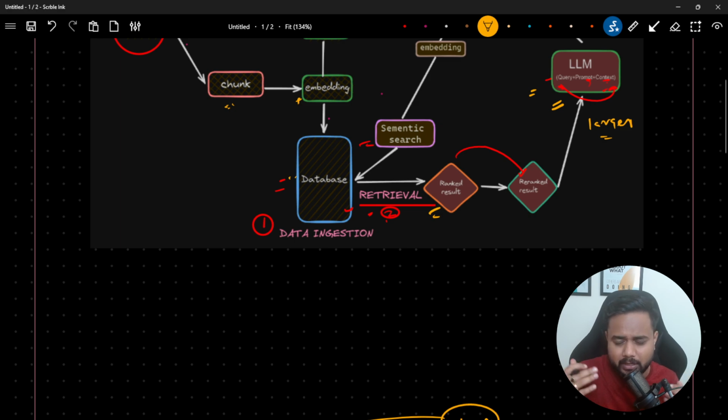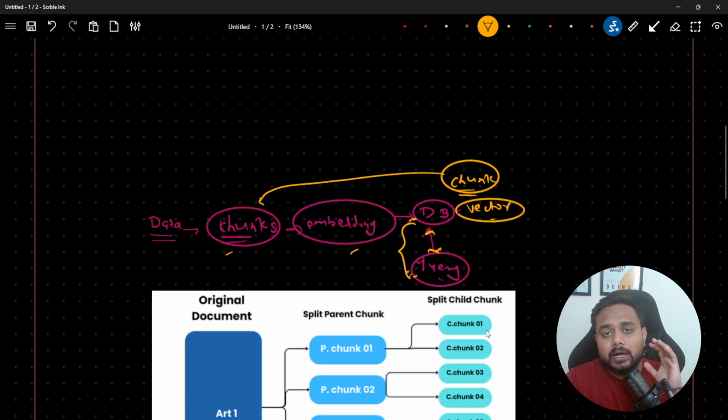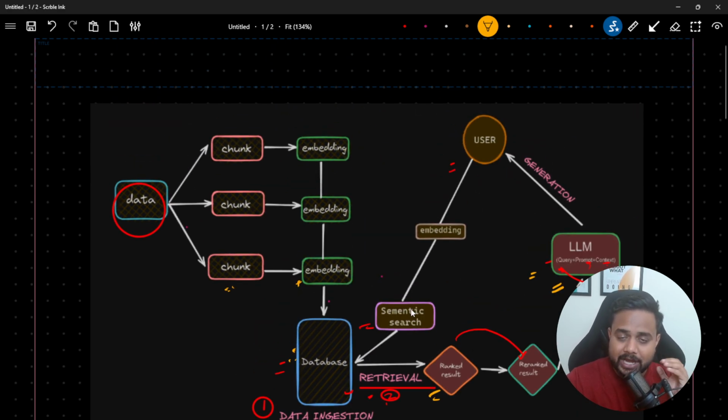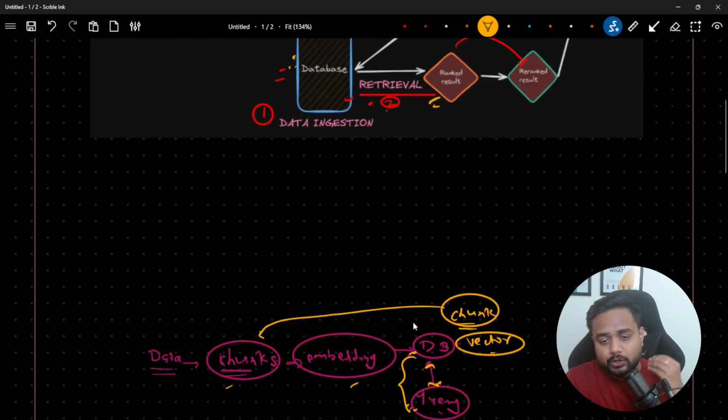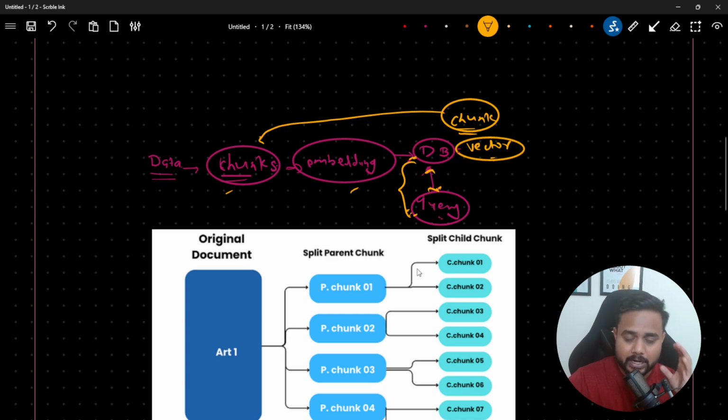So here we have to find out that particular approach where we can interact with the database in the fastest manner, we can retrieve good results, and we can pass a larger context, as much information as possible, to my LLM. Okay, there are two things. So we can solve this particular thing using what? Using this parent to child to parent retriever, right? Using this child to parent retriever, we can solve this particular thing. Now how? Let me tell you.